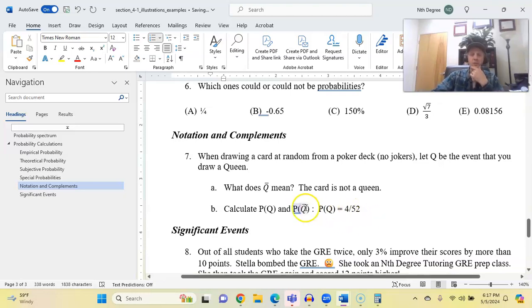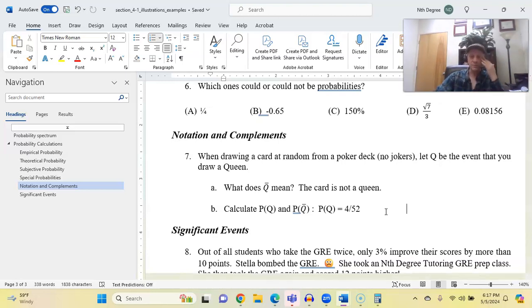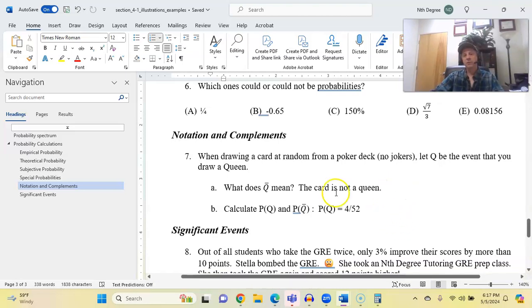Now, to find the probability that your card will not be a queen, at first you might groan and say, oh man, now I have to count all the cards that are not queens. 2 of hearts, 2 of clubs, 2 of spades, 3 of, oh, that's going to take a long time. Well, the good news is you don't really have to do all that counting, because when we use the word not, or the symbol bar, which means the same thing, you can just subtract and consider what's left. So if 4 of the cards in this deck are queens, 52 minus 4 is 48. That means the other 48 cards are all not queens. So you don't have to count them directly. Sometimes it's a lot easier to subtract.